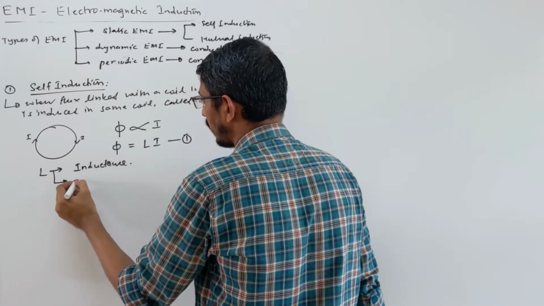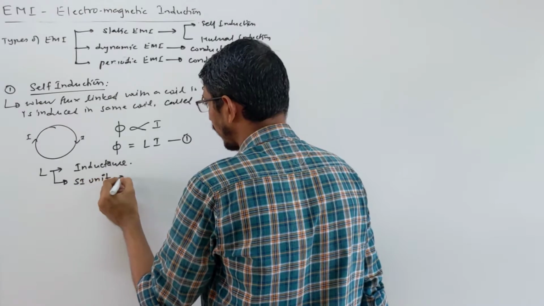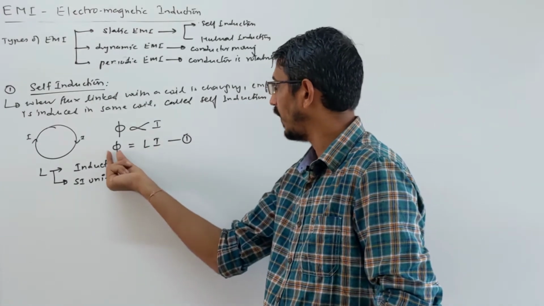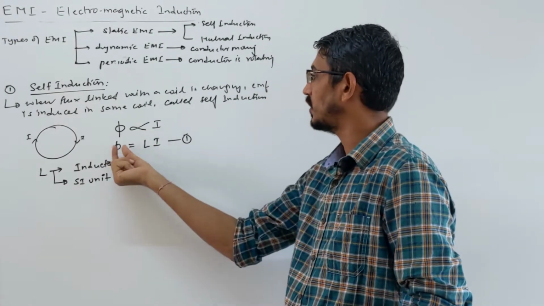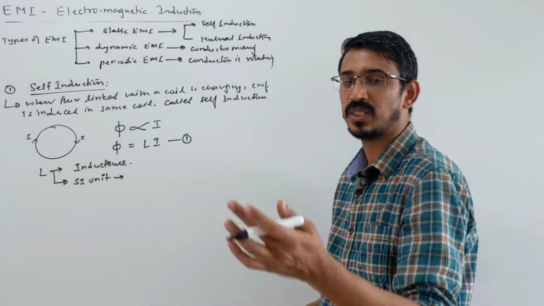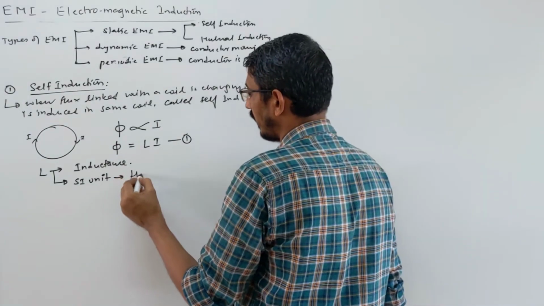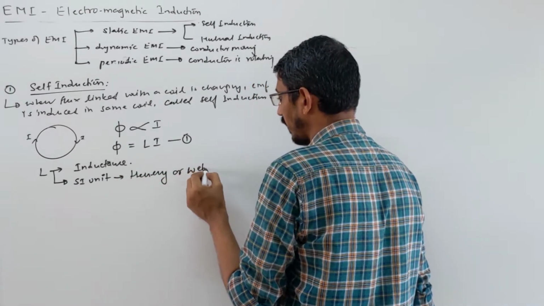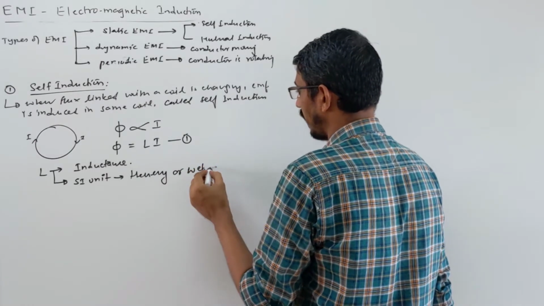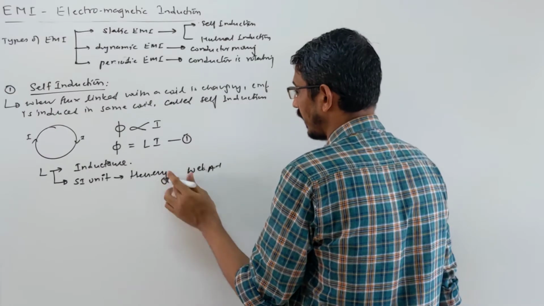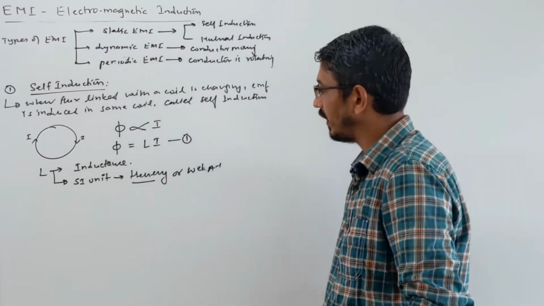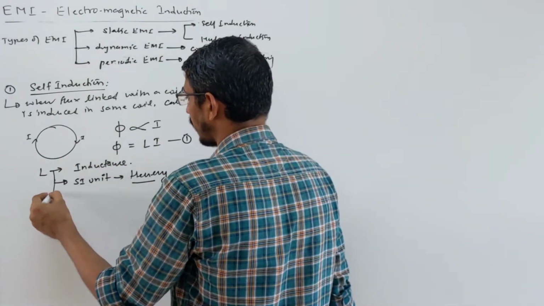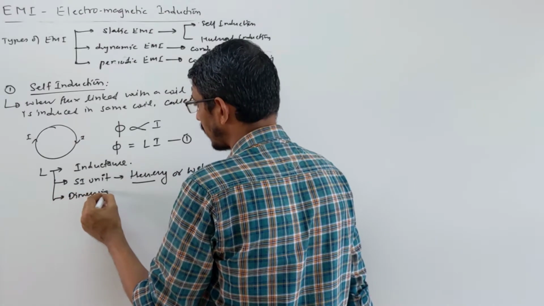Let's see a few more things about this. What is the SI unit of L? If you watch carefully, L is phi by I, so it's Weber per ampere, but we have another unit called Henry also. Generally we write Henry only, or you can write Weber per ampere, because flux by current is your L. Now the dimension: look here, the dimension of flux we have learned.